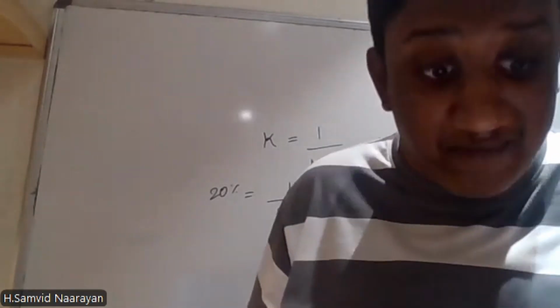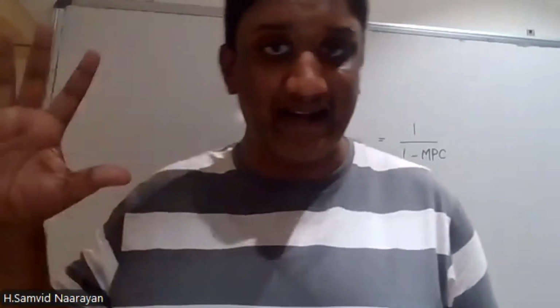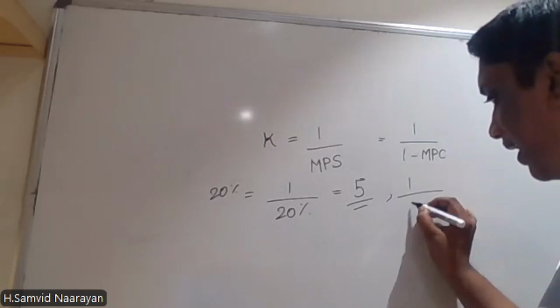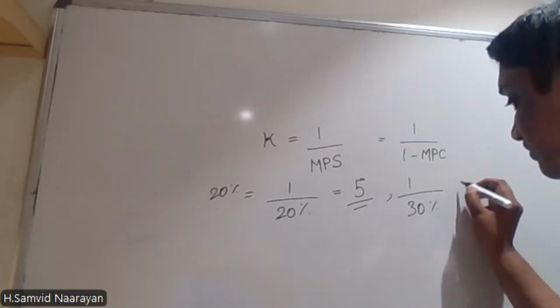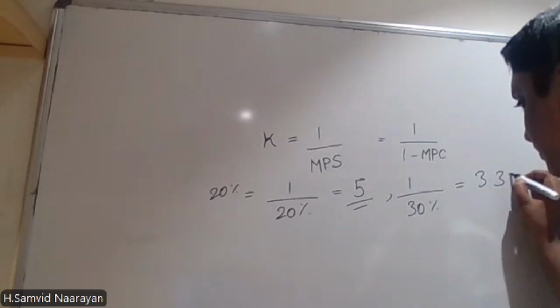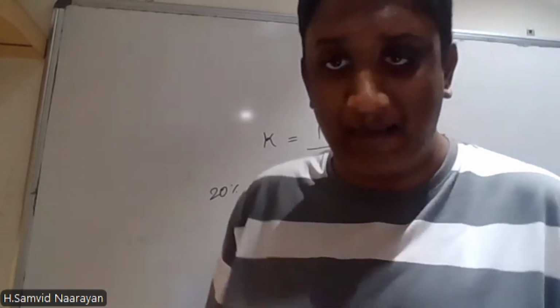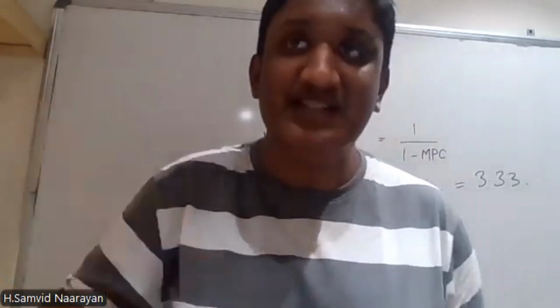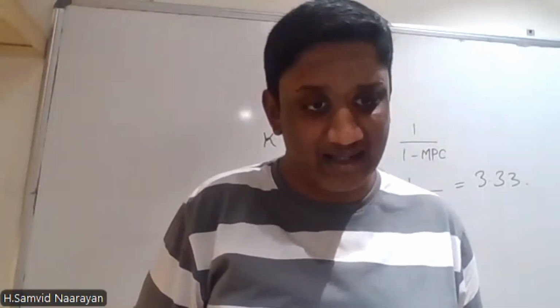So your consumption multiplier is 5 times, or if you take 30 percentage, 1 by 30 percentage leads to a multiplier of 3.33, which means that if you put 1 rupee now from your savings, it will multiply to 5 rupees, right?